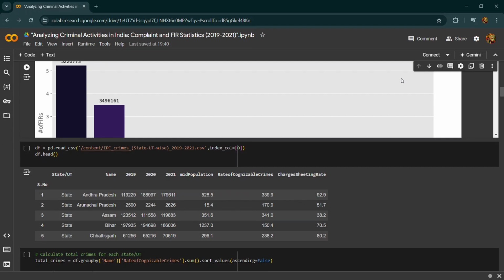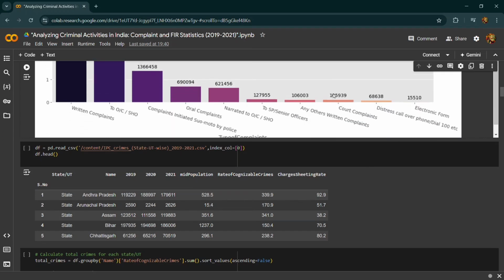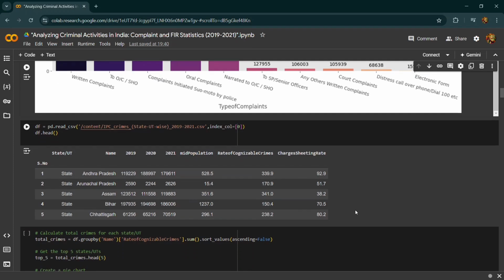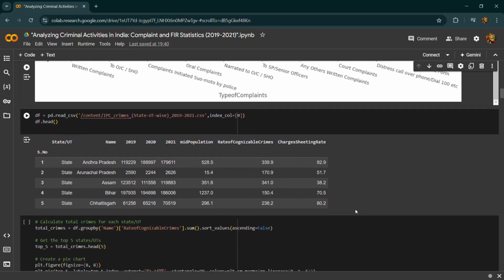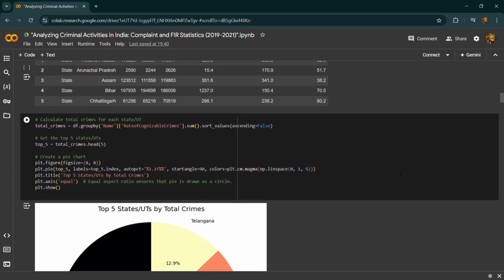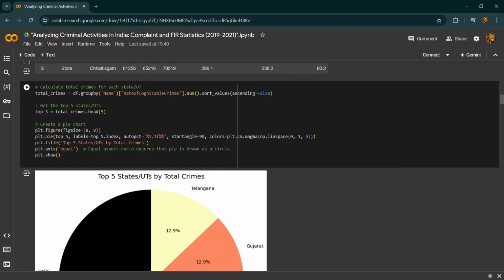to 2020. Then moving to the next code, in which we are again importing the dataset and reading the CSV. Here we sort the total crime column in descending order, and then take the top 5 heads. Then we are making the pie chart, with the values for the pie chart being the top 5 and a label for each slice. Then autopct formats the numerical values as percentages with one decimal place. Then startangle 90 starts the first slice at 90 degrees. Then we have the color palette, which is magma.